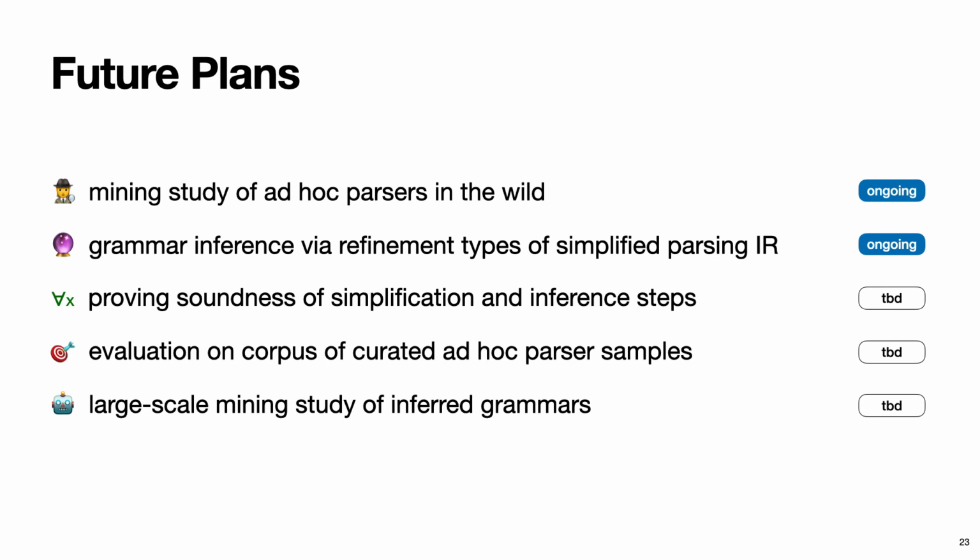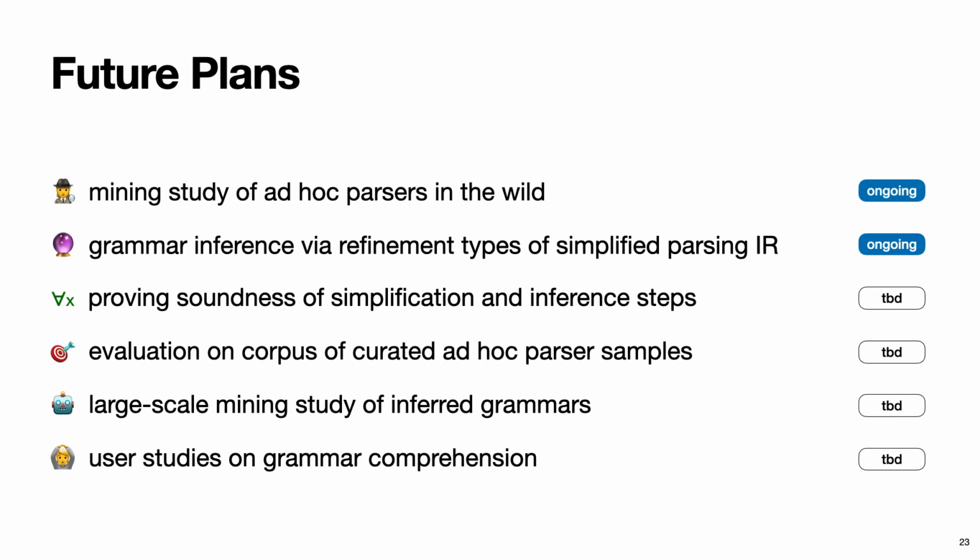Once we have a functional end-to-end system in place, we plan on conducting a large-scale mining study of inferred grammars, both to demonstrate the practicability of our system and to find out what kinds of hidden implicit input grammars lurk out there in the wild. Finally, we also plan on conducting a number of user studies on various aspects of grammar comprehension and usability to determine the benefits and drawbacks of different kinds of grammar representations and how inferred grammars can be most effectively employed during the software development process.